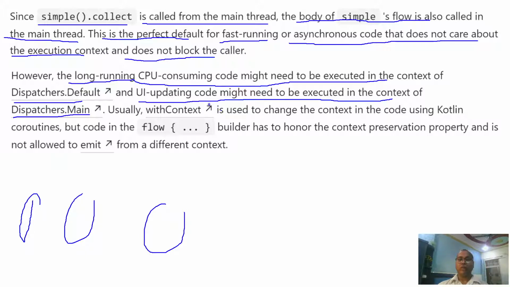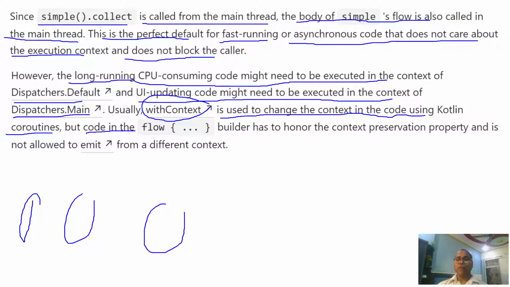Usually we have the option of withContext. withContext is used to change the context in code using Kotlin coroutines. Whenever you want to change the context, the Kotlin standard library offers us withContext.